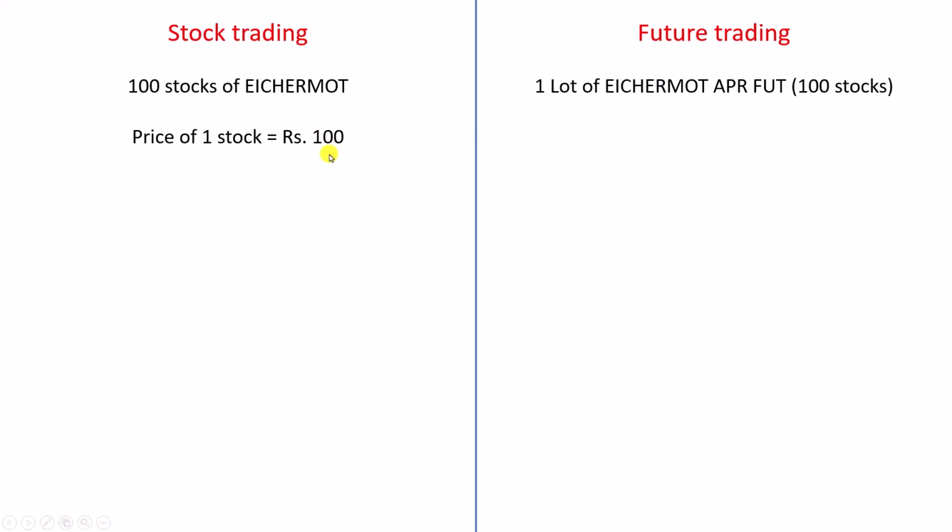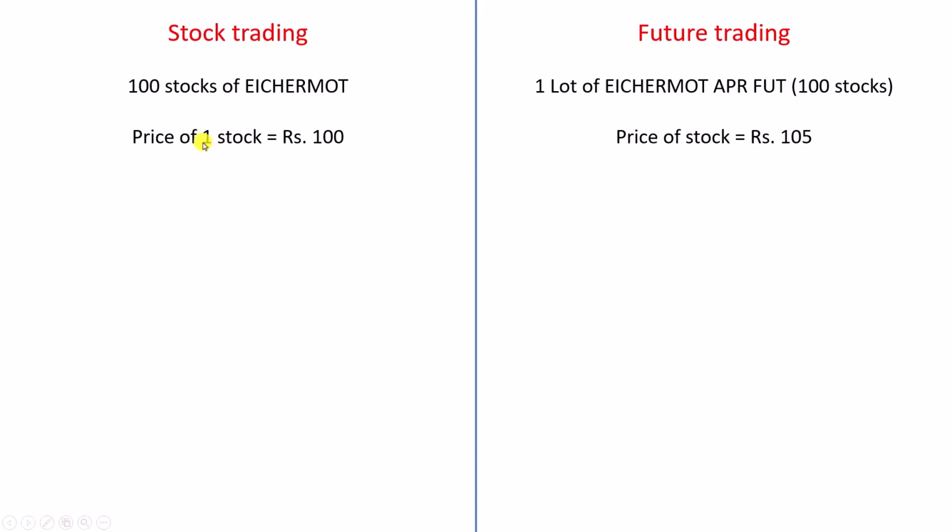Now the current market price is 100 rupees. That means if you want to buy Eicher Motor on the stock market, you need to pay 100 rupees per share. In reality it is around 3000 rupees, but I have taken 100 rupees to keep the calculation simple. If you are from a different country, you can use dollar or yen or whatever the currency is. Now, here the price of the future is 105 rupees. You know that futures are priced a little bit higher than stocks.